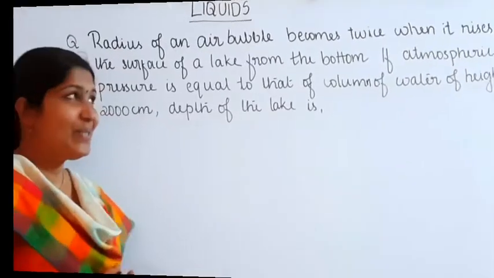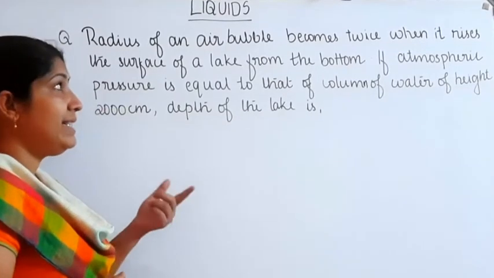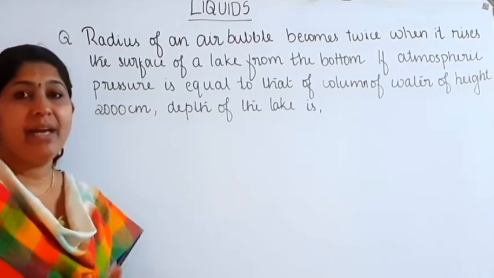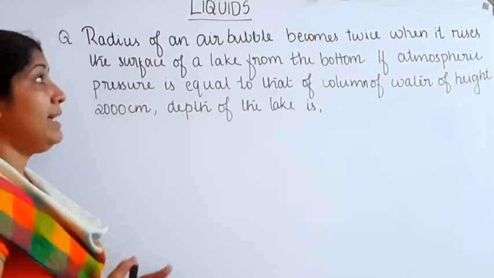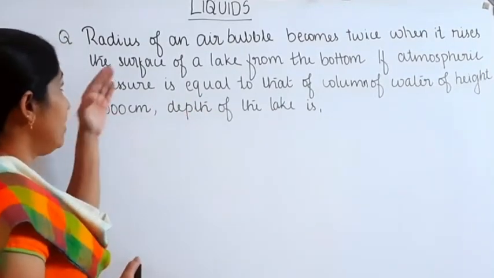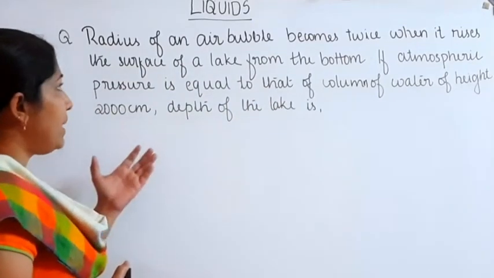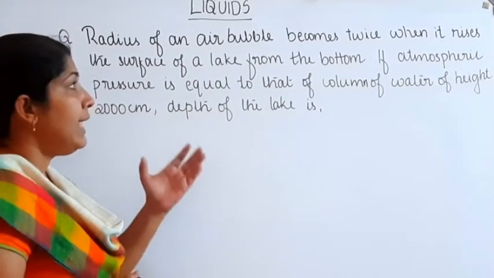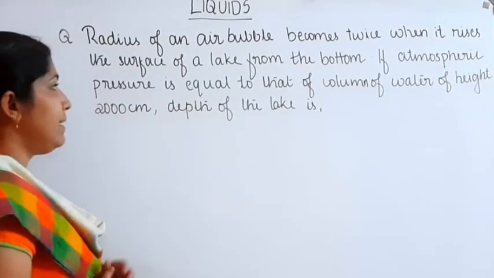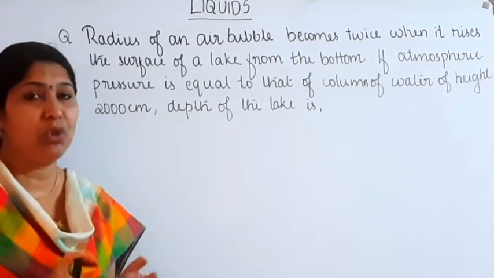Next question: the radius of an air bubble becomes twice when it rises to the surface of a lake from the bottom. If the atmospheric pressure is equal to that of a column of water of height 2000 centimeter, the depth of the lake is? We want to find out the depth of the lake.